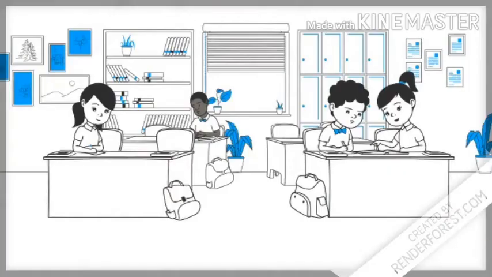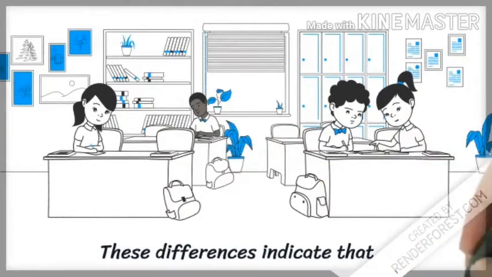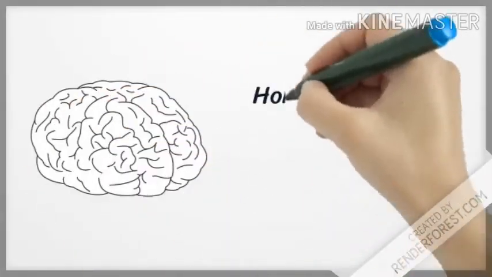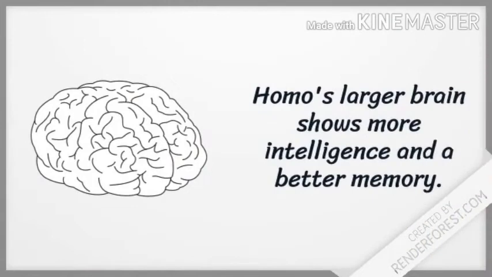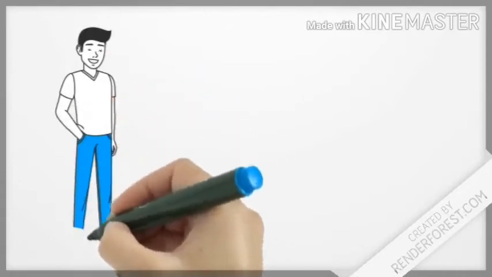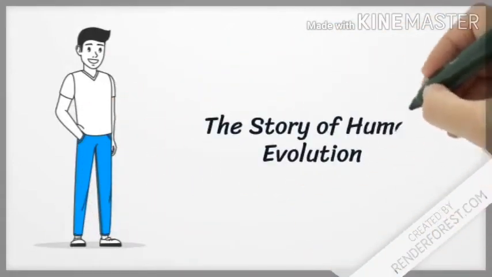All these physical differences indicate that Homo's larger brain shows more intelligence and a better memory. It also says that the changes in the jaws and teeth are probably related to the difference in their dietary habits. I guess the previous part is clear.